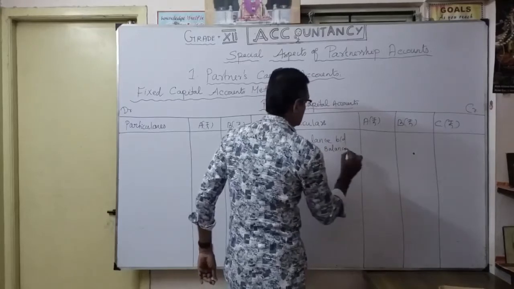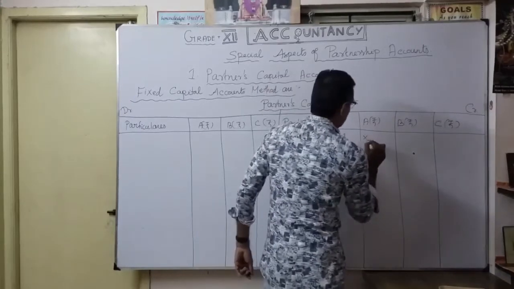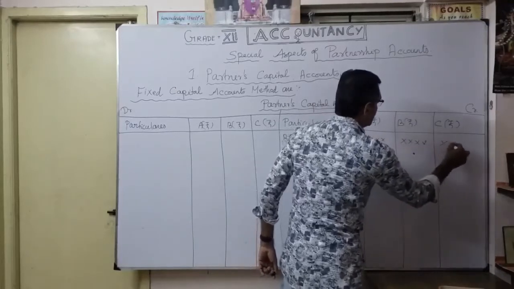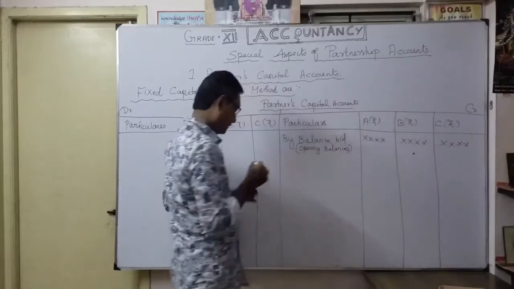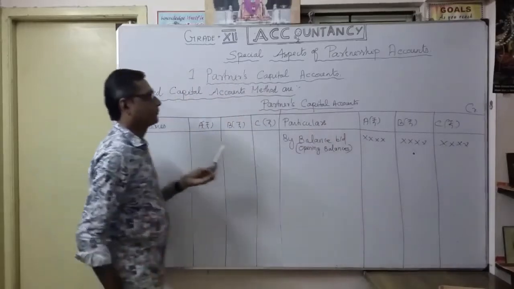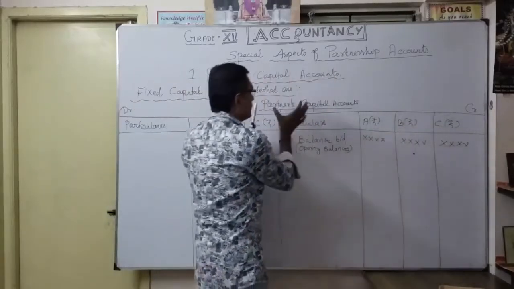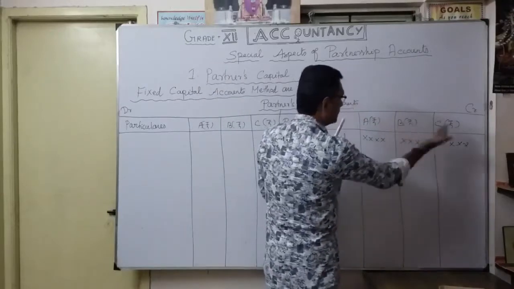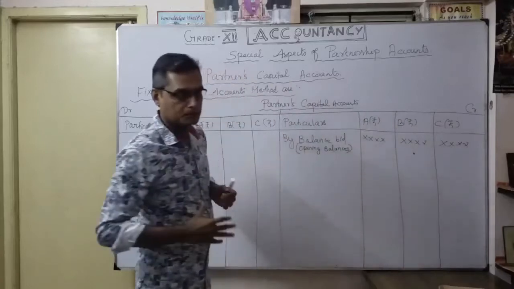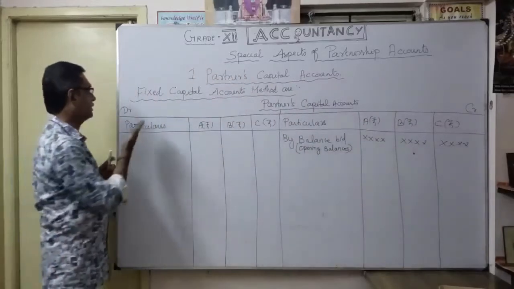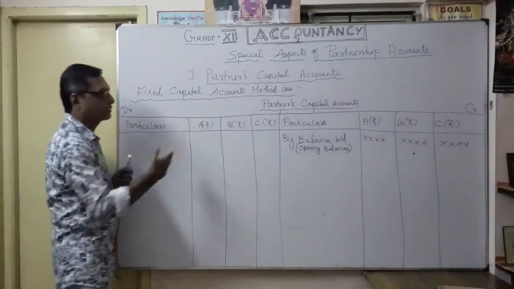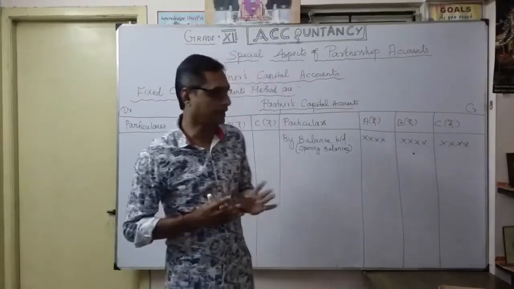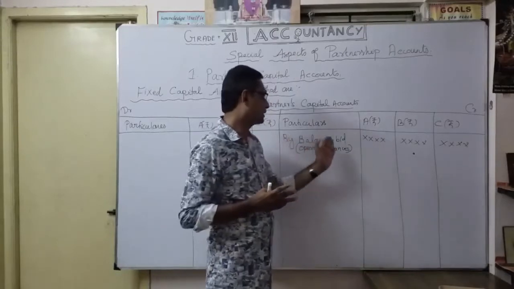There are three partners here, like A, B, C. That's why we want to make both sides, debit side and credit side. The heading is partner's capital account. We can classify by the partners' names like A, B, C, or whatever the names of the partners are. Similarly here, debit side, particulars like A, B, C. A capital account is always on the liability side. That's why here, first, the balance brought down.